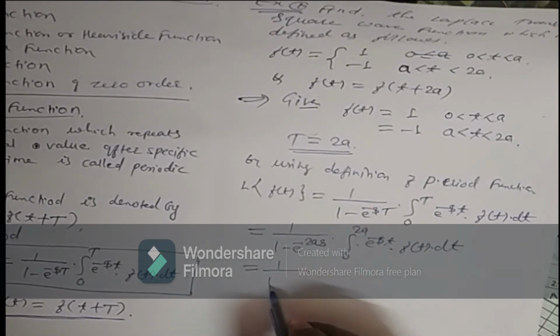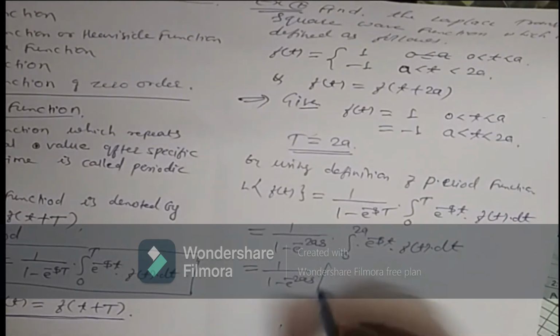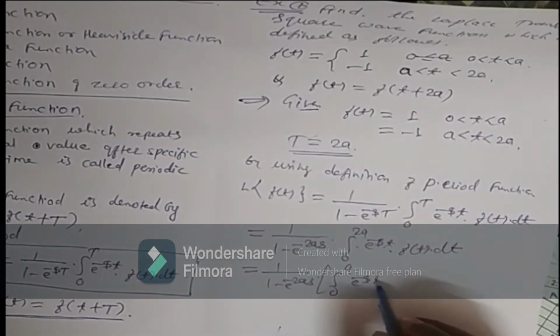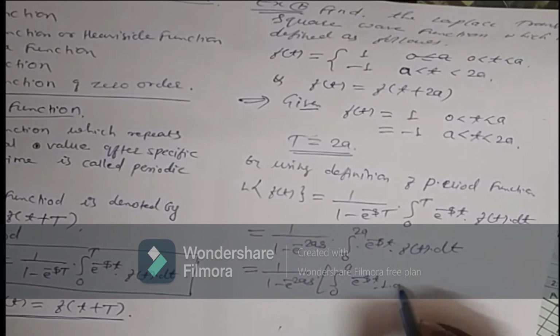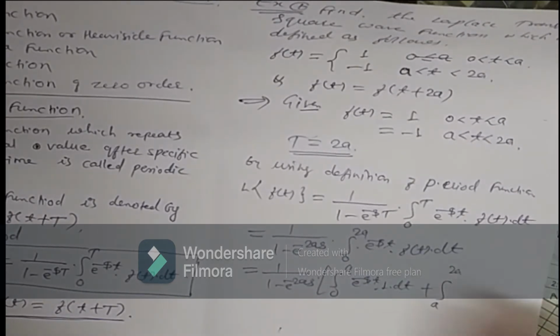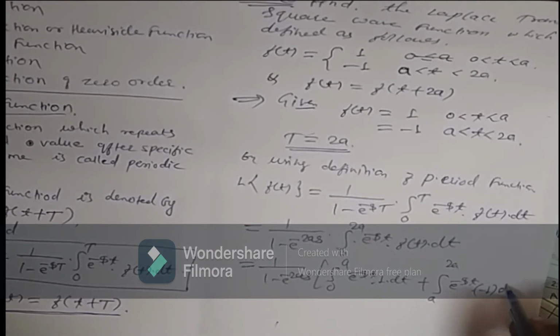So 1 upon 1 minus e raised to minus 2as, in brackets, integration from 0 to a of e raised to minus st into 1 into dt, plus integration from a to 2a of e raised to minus st, the value of the function being minus 1, into dt.